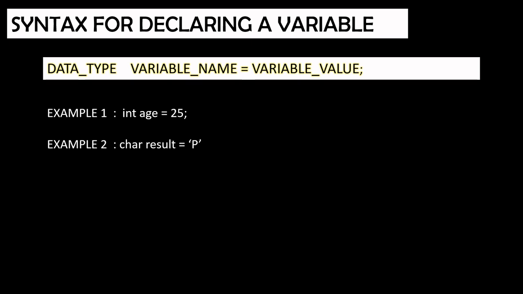As we can see in the example, int age = 25; is an integer data type with value 25. Similarly, char result = 'p'; is an example of the char data type. By comparing both examples, we can find a difference in the values: 25 is declared as it is, whereas p is written in single quotes. Therefore, it is very important to declare a char value within single quotes.